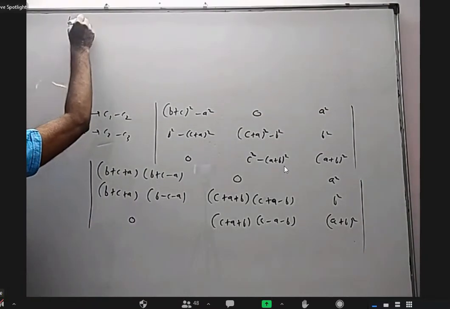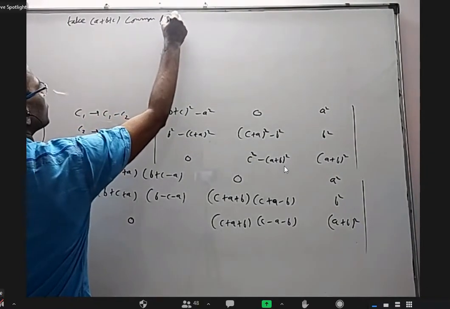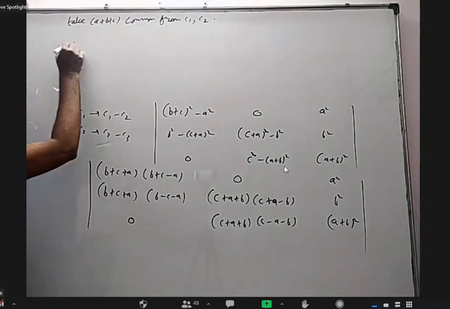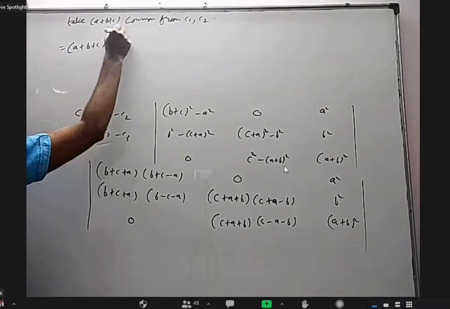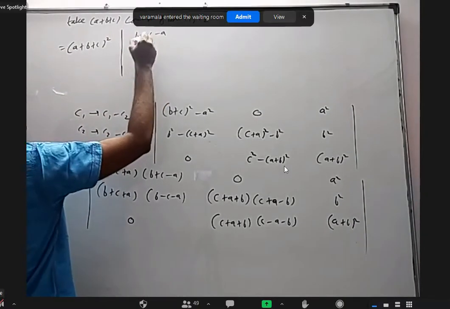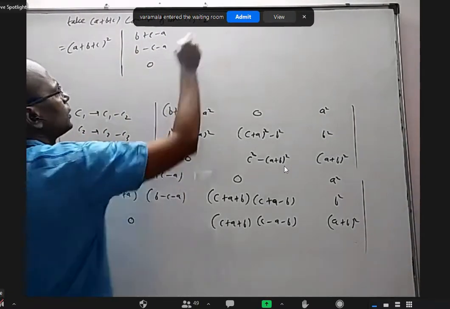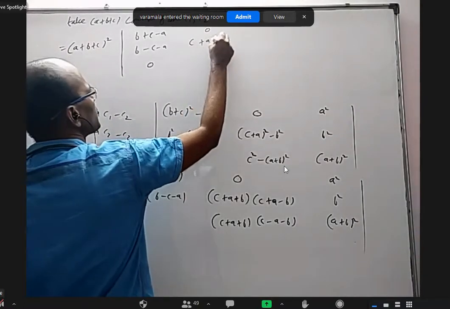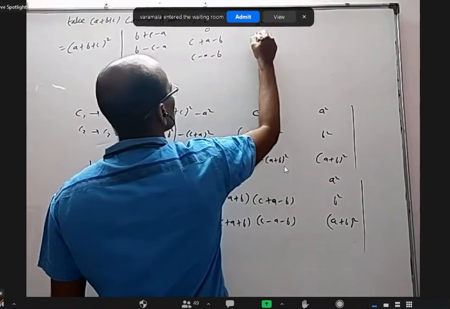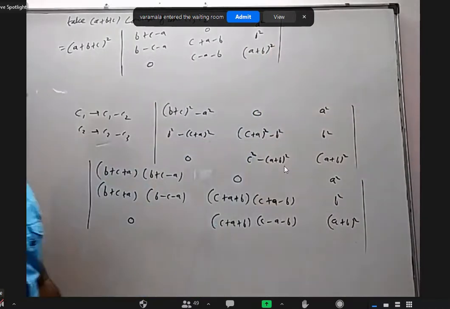Okay, so take a plus b plus c common from column 1 and column 2. We will get (a plus b plus c) whole square, b plus c minus a, b minus c minus a, 0. 0, c plus a minus b, c minus a minus b, a square, b square, and (a plus b) whole square. Okay, up to here fine.